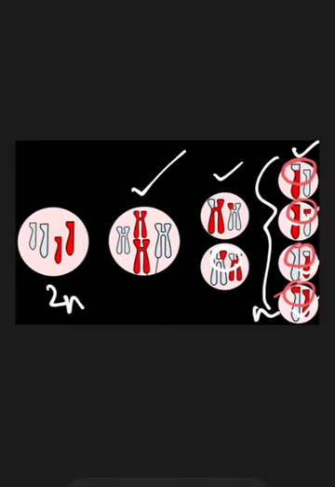So this is the basic idea of meiosis, which only takes place in reproductive cells. Meiosis is also known as reductional division, because in the mother cell it was 2n, and in all the 4 daughter cells it is reduced to n. So it is known as reductional division. Now we will go into the stepwise details of meiosis.